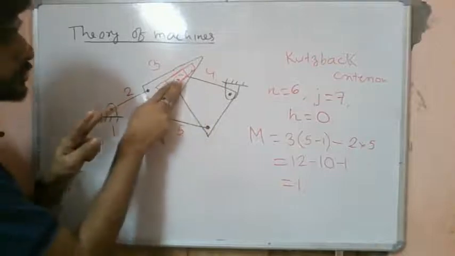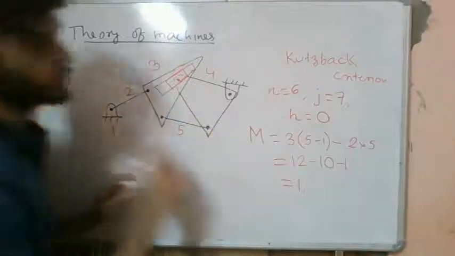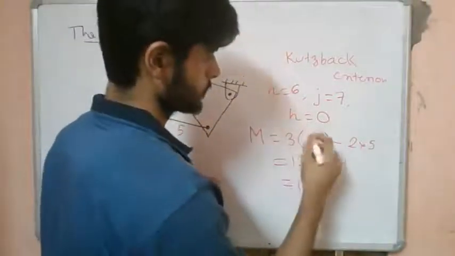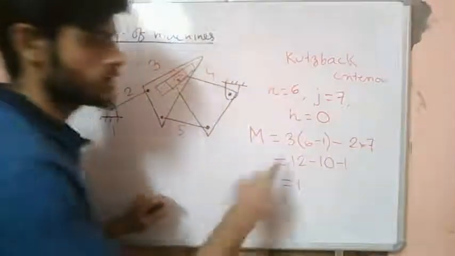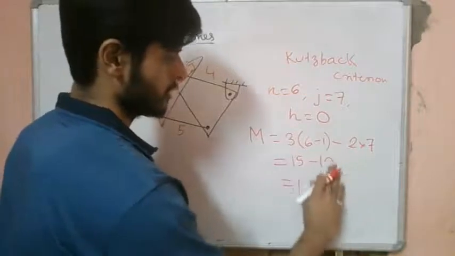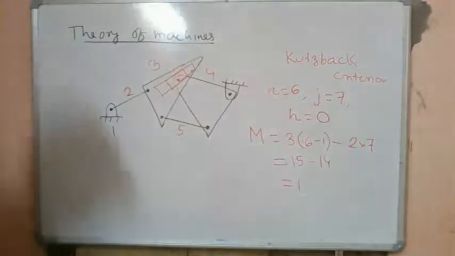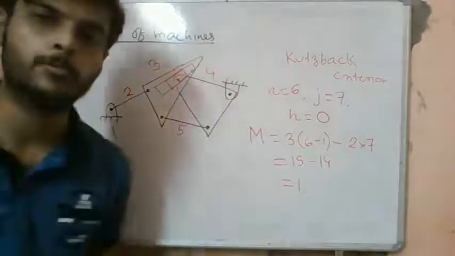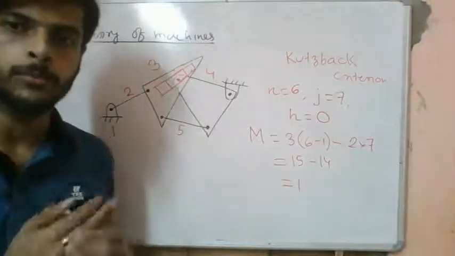So here we have 7 joints. Let's see: 3 times (6 minus 1) is 15, minus 2 times 7 is 14, gives 1. So this also gives the same mobility, and the kinematic movement will also remain the same. We will see later on.